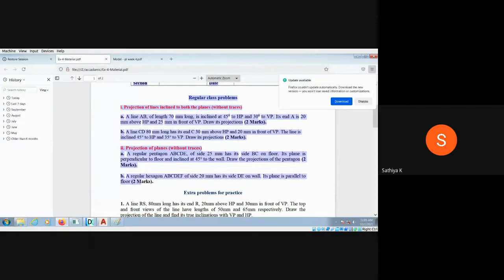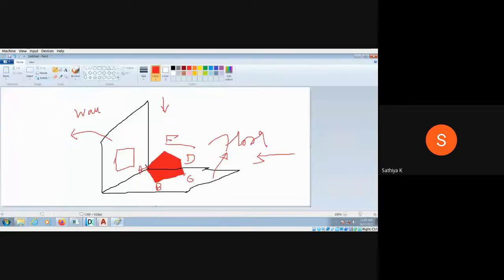The next question is very simple. It's given a regular hexagon of base 20 mm and has its side DE on the wall. Its plane is parallel to the floor. Okay, draw the projection. So it is very simple.